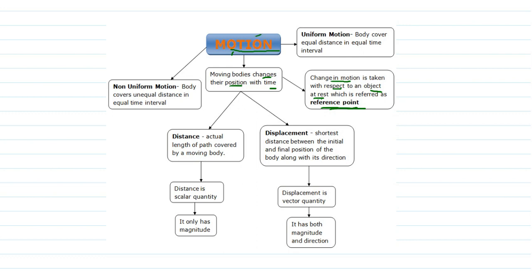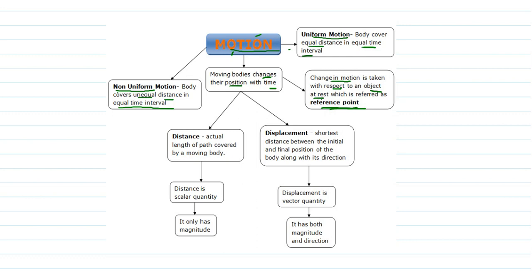There are two kinds of motion. First, when an object travels equal distance in equal time intervals, it is considered as moving with uniform motion. And when an object travels unequal distance in equal time intervals, it is considered as non-uniform motion.